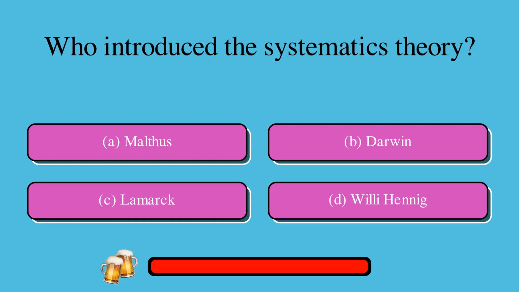Who introduced the systematics theory? A. Malthus, or B. Darwin, or C. Lamarck, or D. Willy Hennig? The correct answer is D. Willy Hennig.